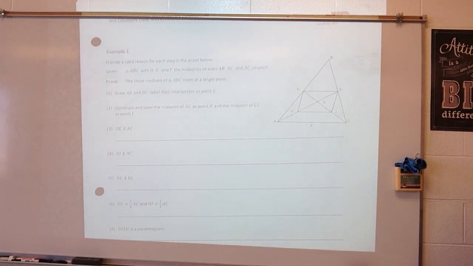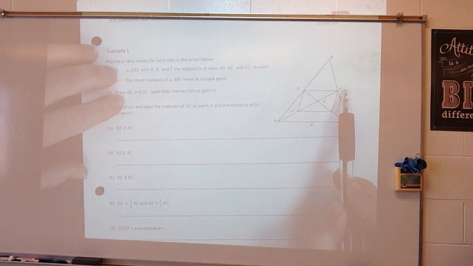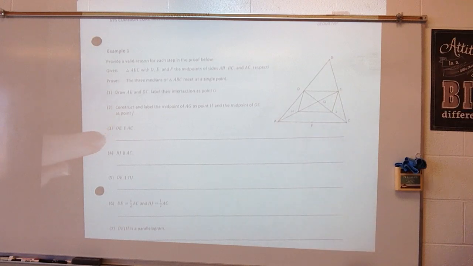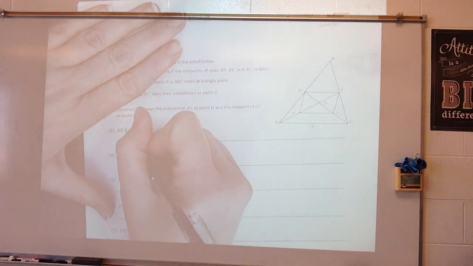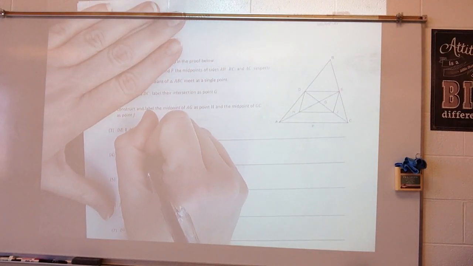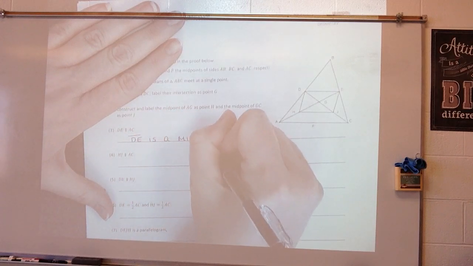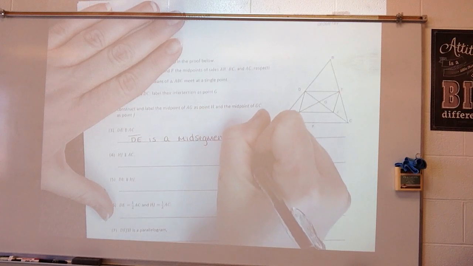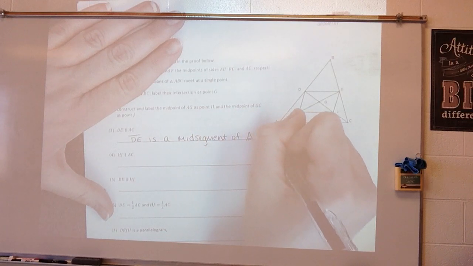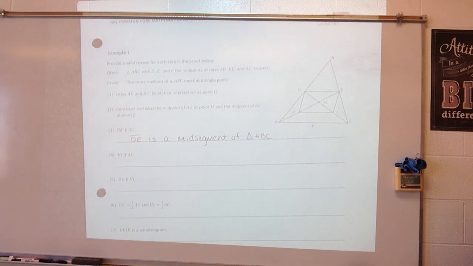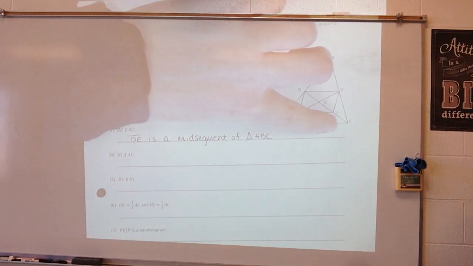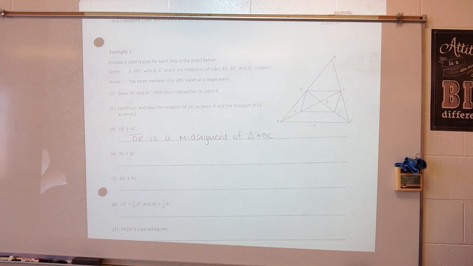All right, so they want to know, how do I know that DE is parallel to AC? Well, DE is the midsegment of triangle ABC. It is a midsegment. And remember, midsegments are parallel to the third side.